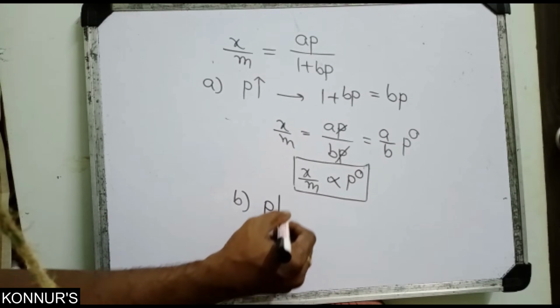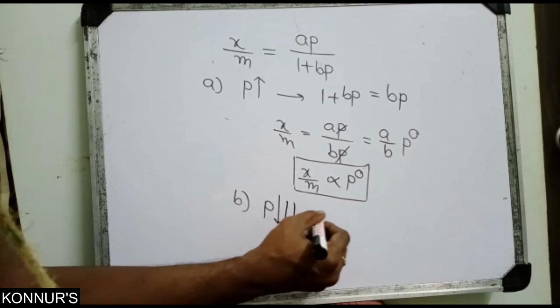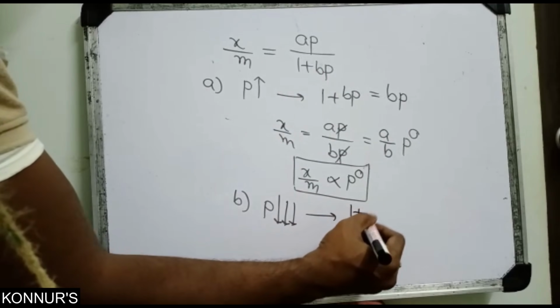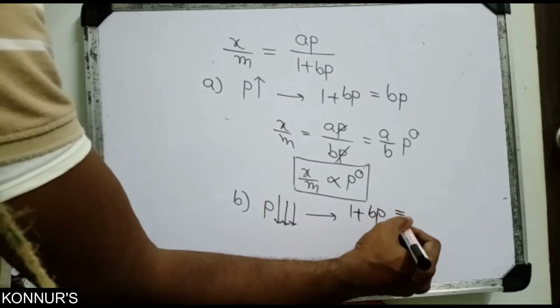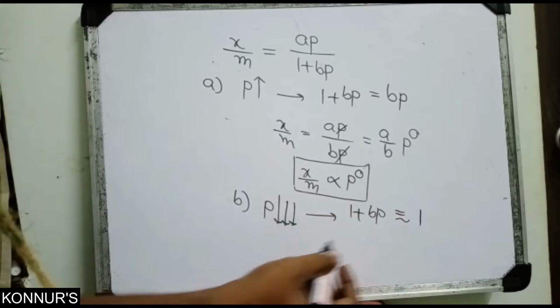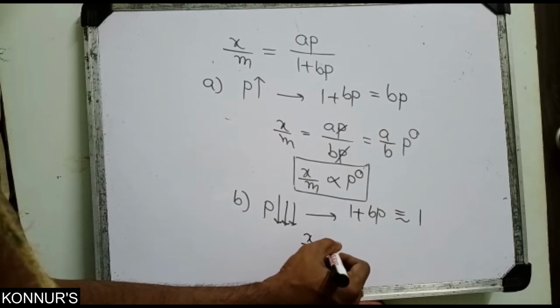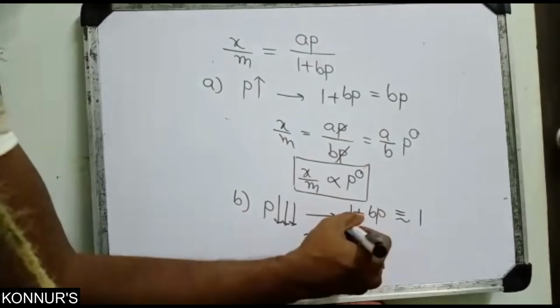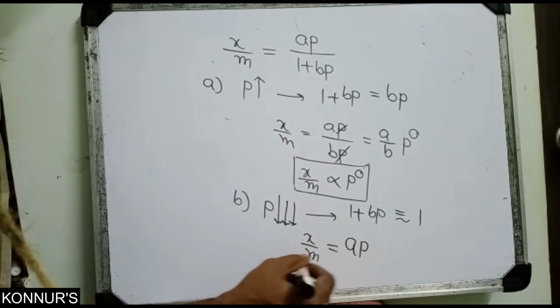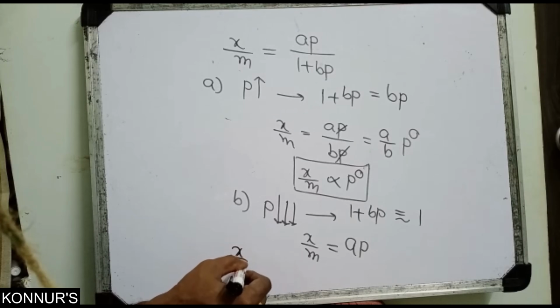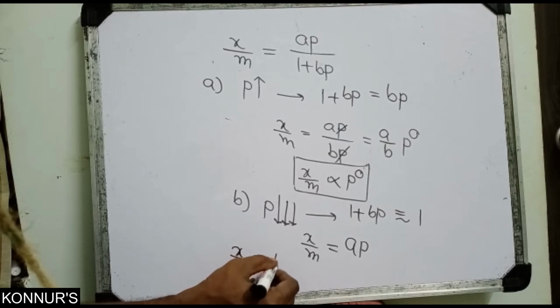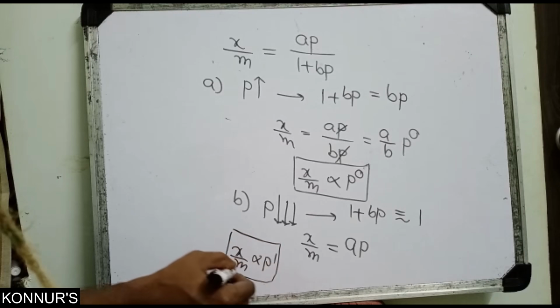Next, the pressures we take are very low, the lowest pressures. Then 1 plus BP is equal to 1. So x by m equals AP. That means x by m is directly proportional to P to the power of 1.